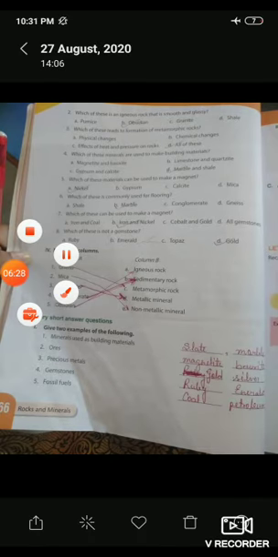And now, 7. Which of these can be used to make a magnet? Your options are A. iron and coal, B. iron and nickel, C. cobalt and gold, and D. all gemstones. As we know that the iron and nickel can be used to make a magnet. So your option B is right.